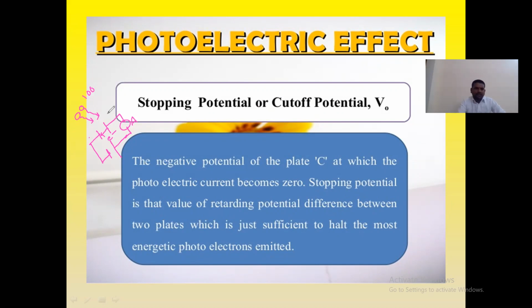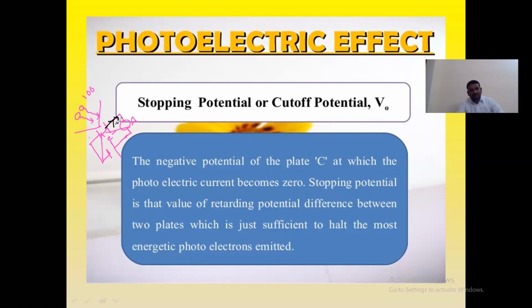Some of the electrons may move in this direction, some in this direction, and some of them will move in the direction of the circuit. Only the electrons flowing throughout the circuit give us the current.